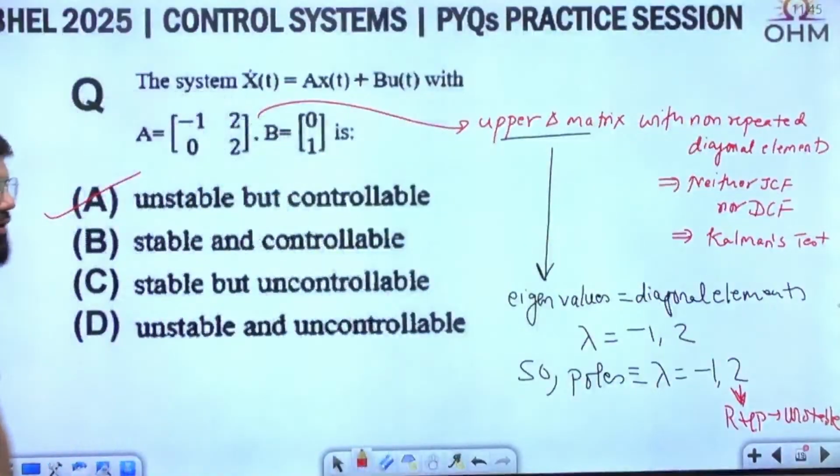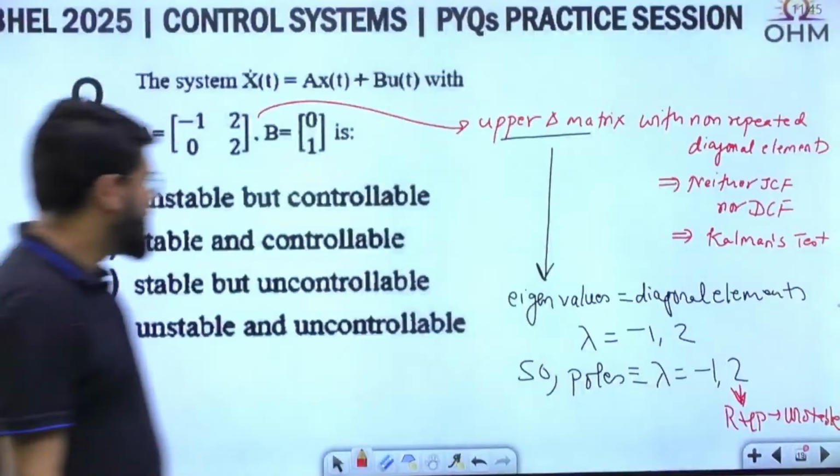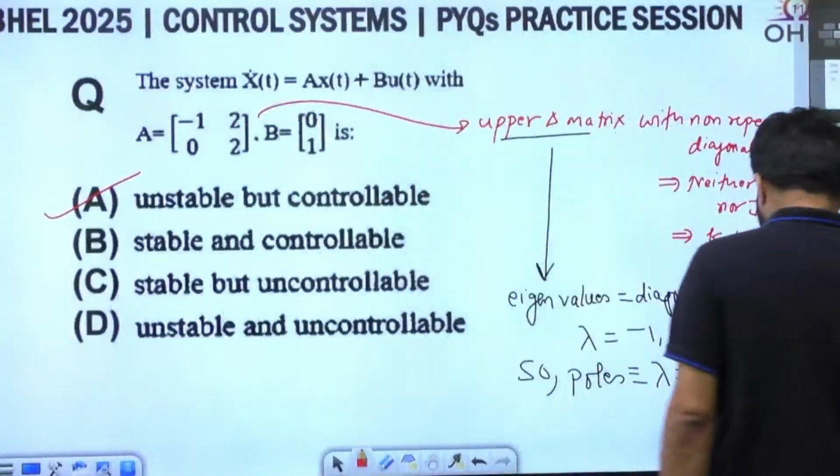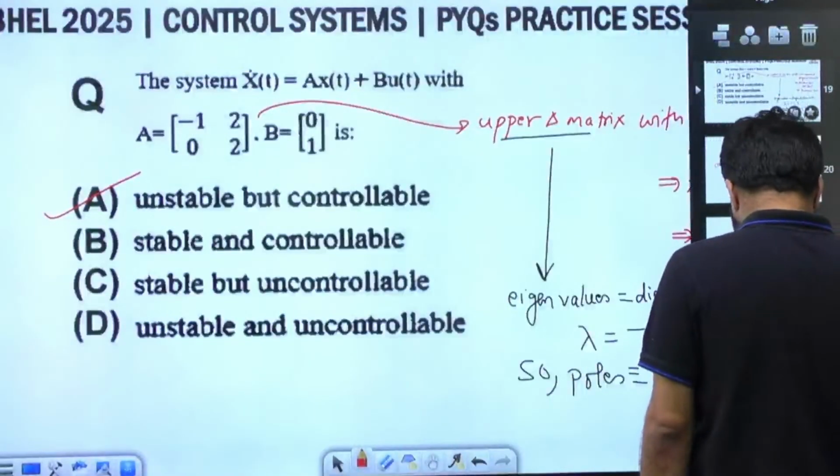Next question, ready for you. It is unstable but controllable. This was on state space analysis.